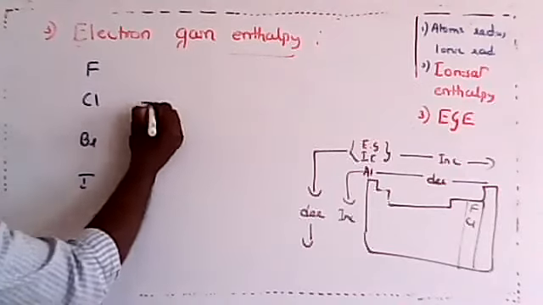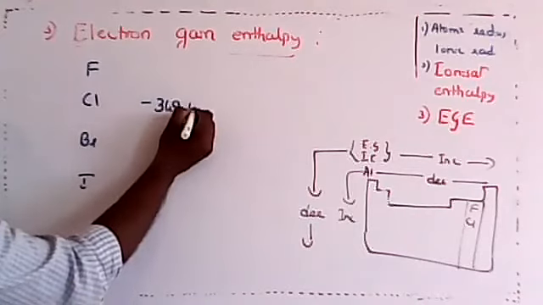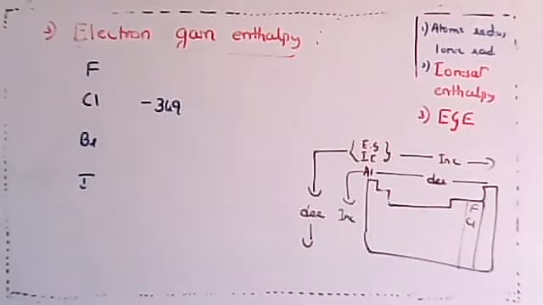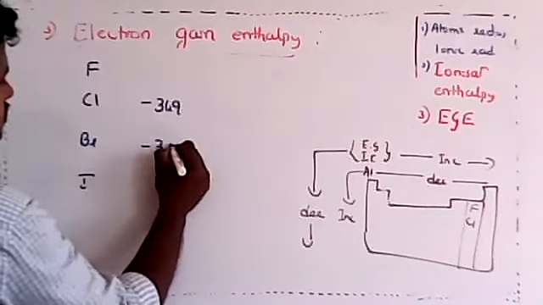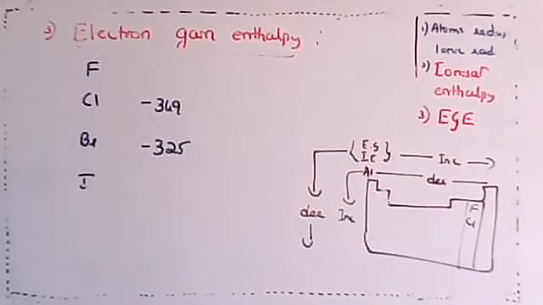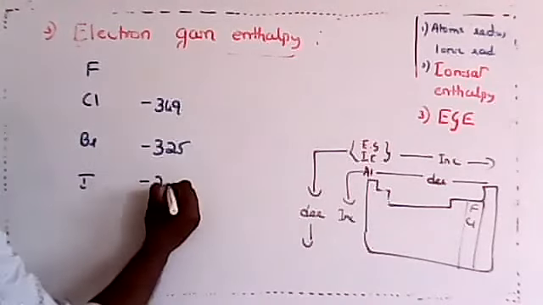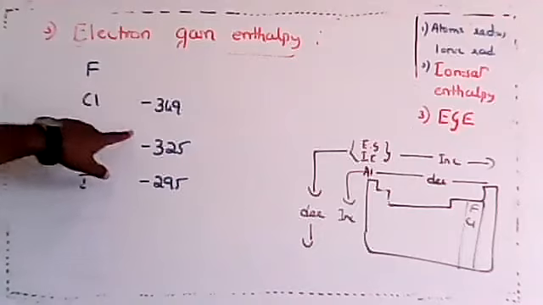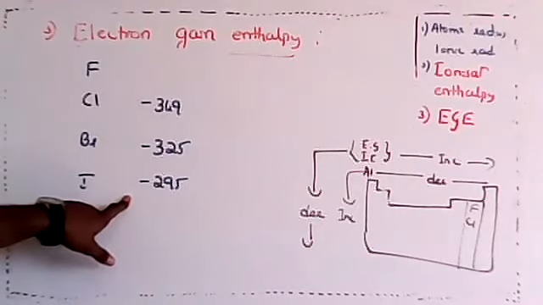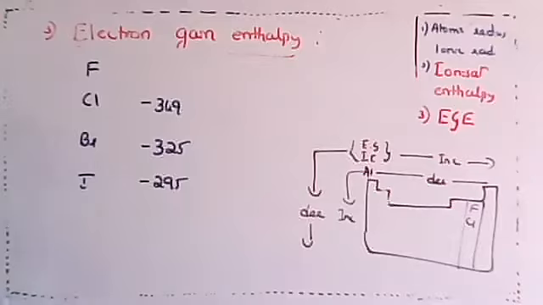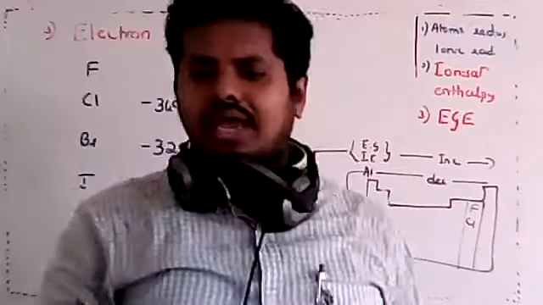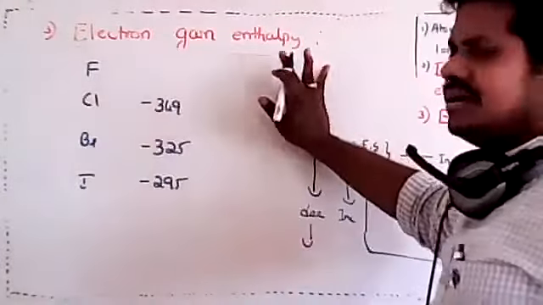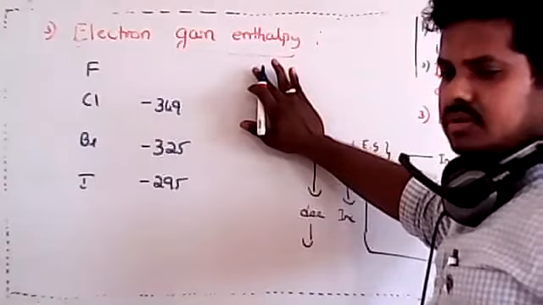Just now we got to know that chlorine has minus 349 kilojoule per mole. I won't repeat kilojoule per mole; it is understood. Then this has around minus 325, and this has around minus 295. What you can see, dear students, is that down the group, electron gain enthalpy becomes less negative, meaning less energy is released. Is that clear? Can you guess what it should be for fluorine, whether more or less? Don't compare negatives, tell me simply the values. It should be more, right?